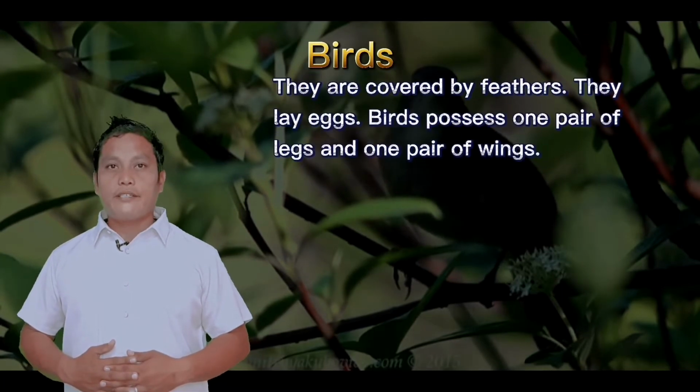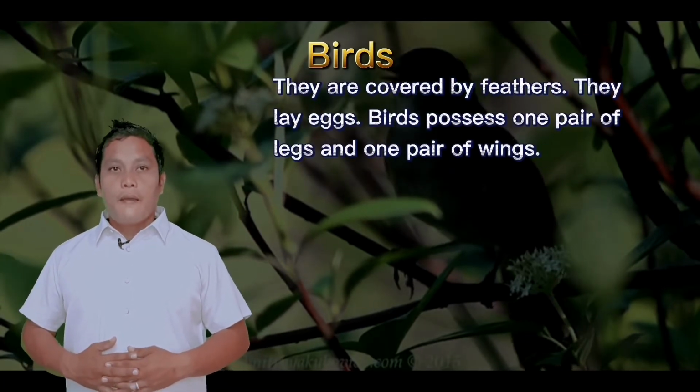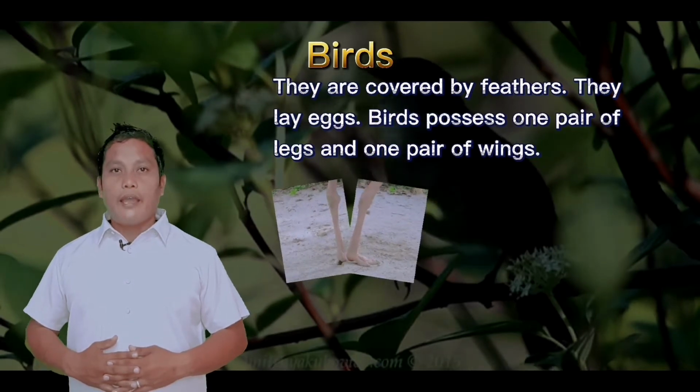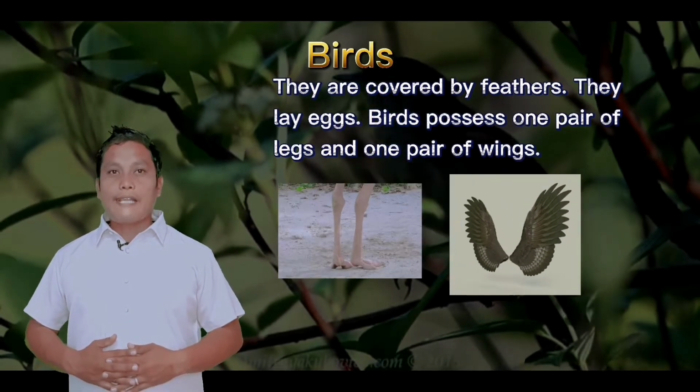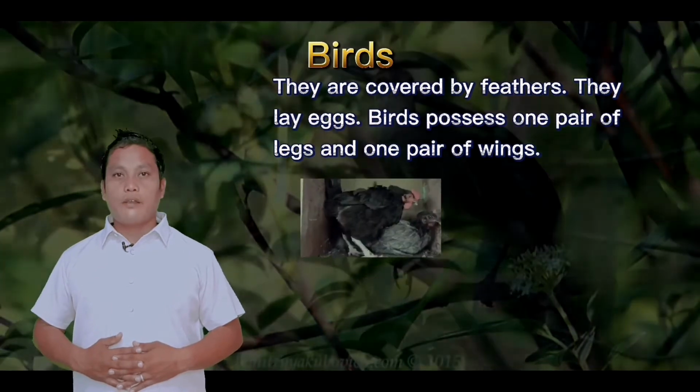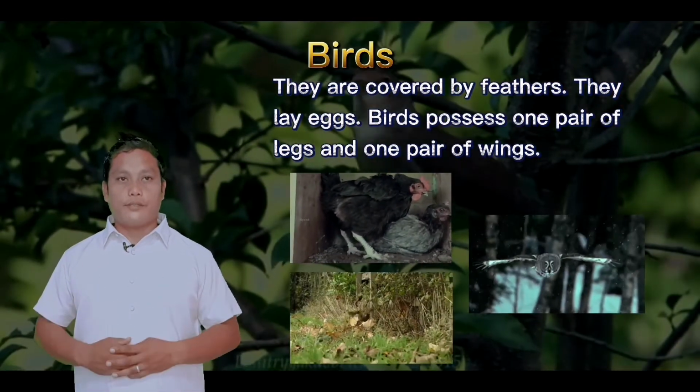The second classification of vertebrates is birds. Birds are covered by feathers. They lay eggs. Birds possess 1 pair of legs and 1 pair of wings. Examples of birds are hens, hawks, and owls.